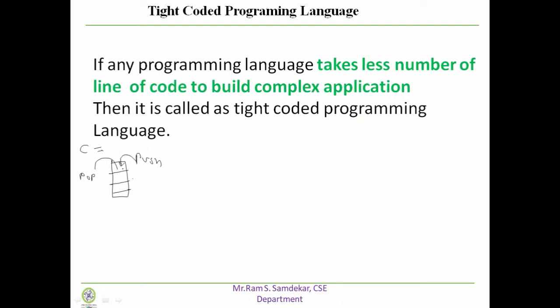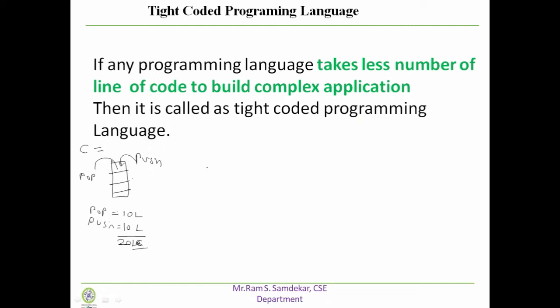Fine. So suppose you want to perform these two operations with the stack, and you are using the C programming language. If you are writing a pop function, it takes minimum 10 lines of code. If you are performing a push operation, then again for example it takes 10 lines of code. So in total you have to write 20 lines of code.